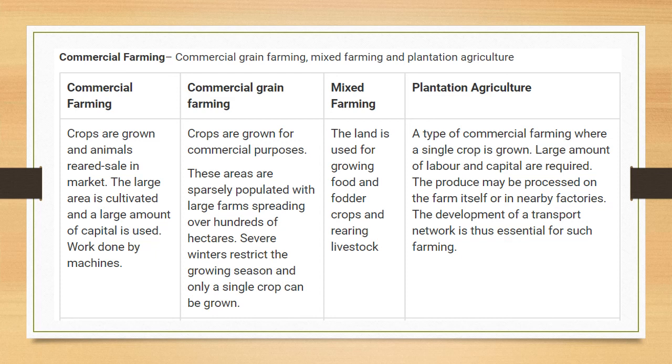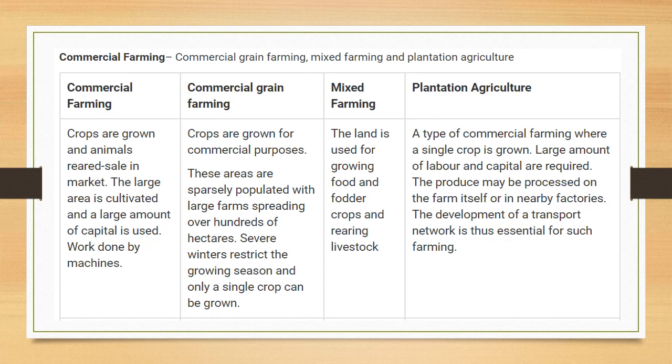So commercial farming is mainly for market purpose, where crops are grown and animals are reared for market, like business. Here a large area is cultivated with a large amount of money and labor, and most of the work is done by machines. We classify commercial farming into three types: commercial grain farming, mixed farming and plantation agriculture. First, commercial grain farming. Crops are grown for commercial purpose, in large hectares of sparsely populated area. Sparsely means few people live there.